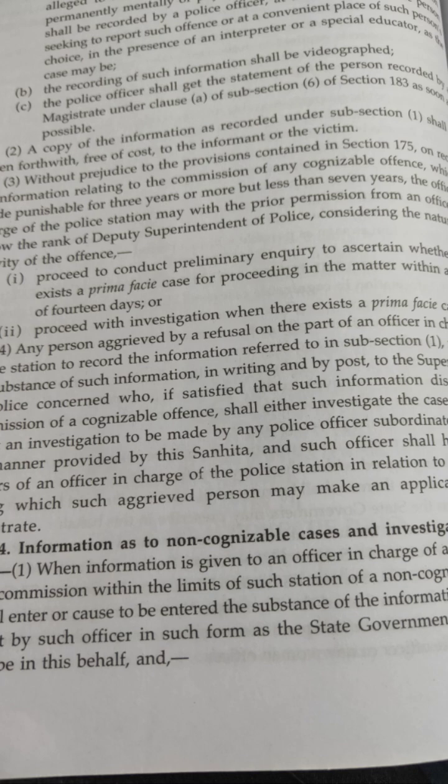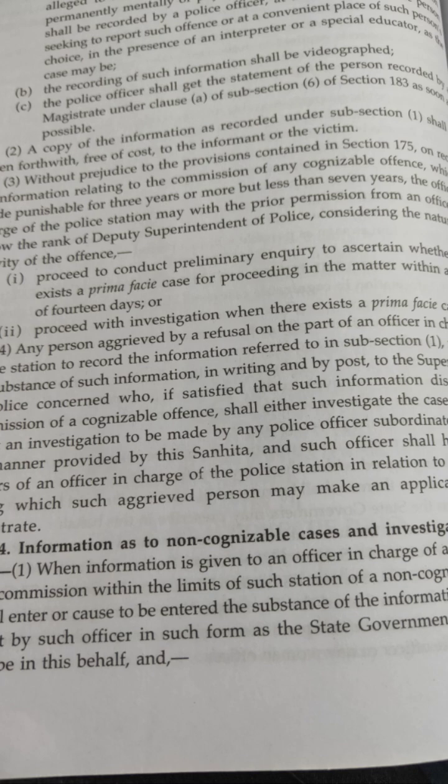3. Send reports to the magistrate. Every 2 weeks, fortnightly, the police station must send a report of all non-cognizable offences to the magistrate. This keeps the magistrate informed about the complaints being made at the police station. Why does this rule exist? 1. Prevent misuse of police power. It stops the police from unnecessarily interfering in small matters. 2. Ensure fairness. The magistrate acts as a supervisor to ensure that only genuine cases are investigated.